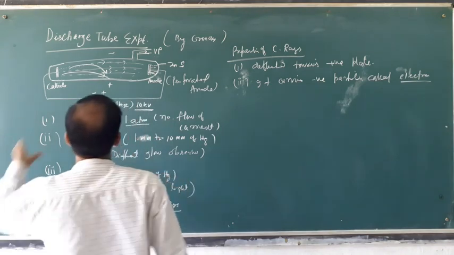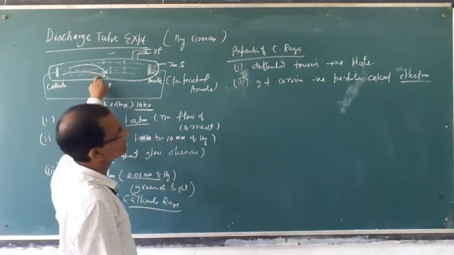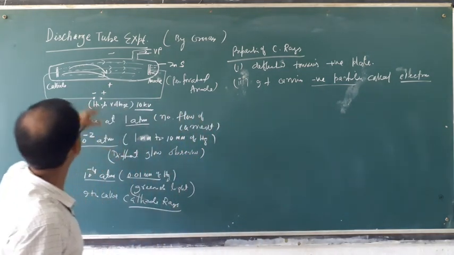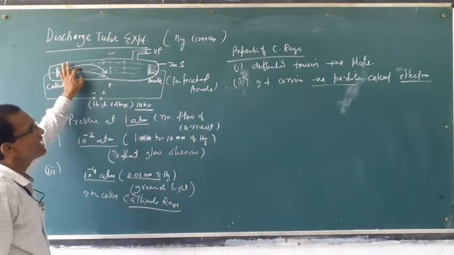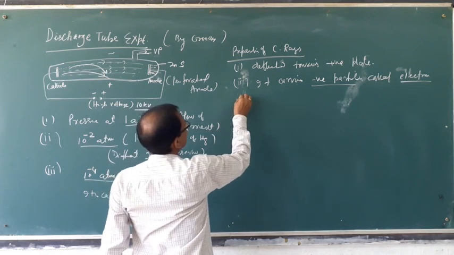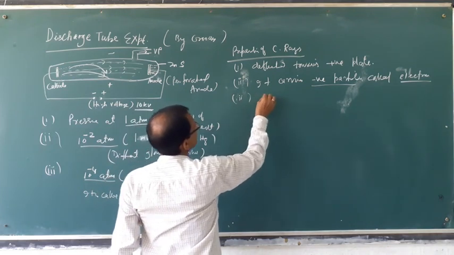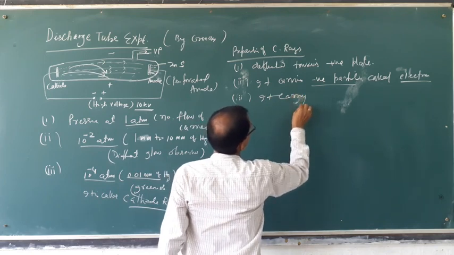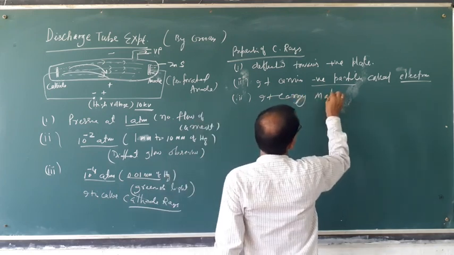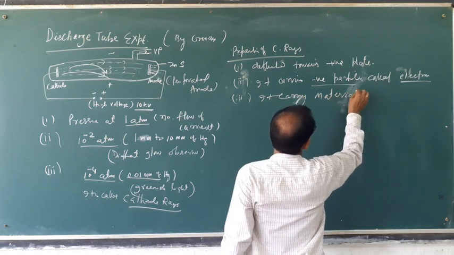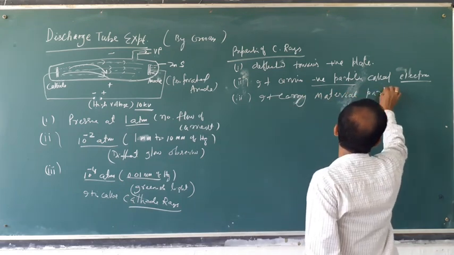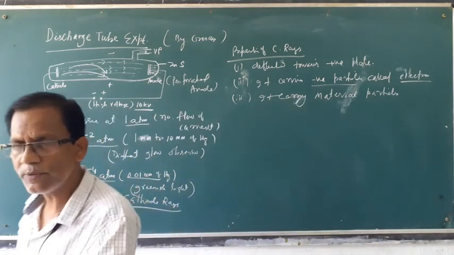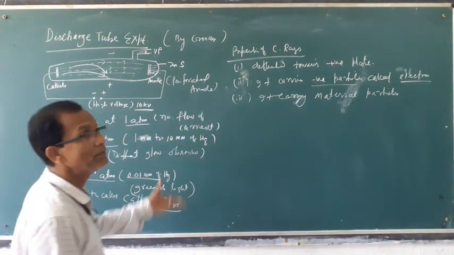The cathode ray consists of negative particles called electrons. This is the source of electrons, the cathode ray. And this ray carries material particles, meaning it consists of particles having charge and having mass.